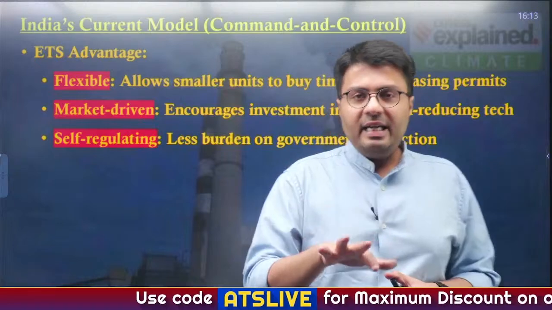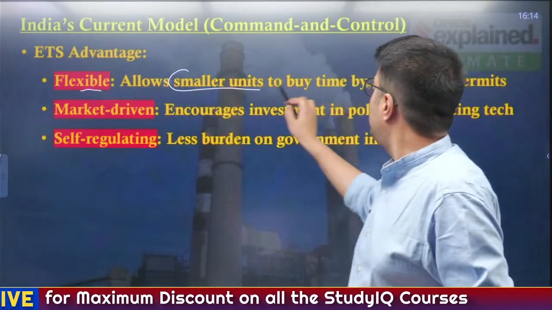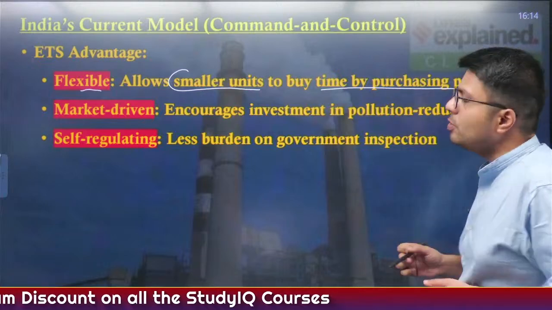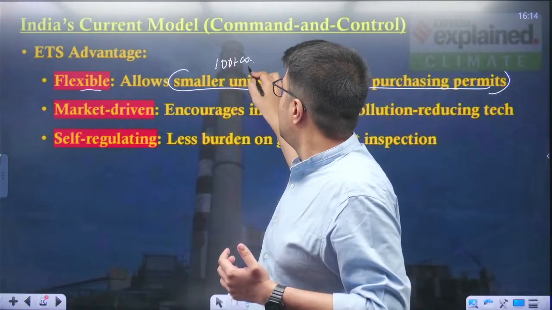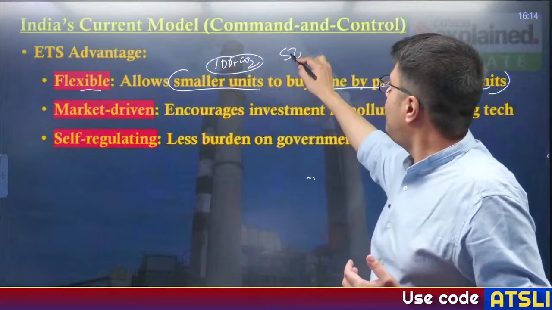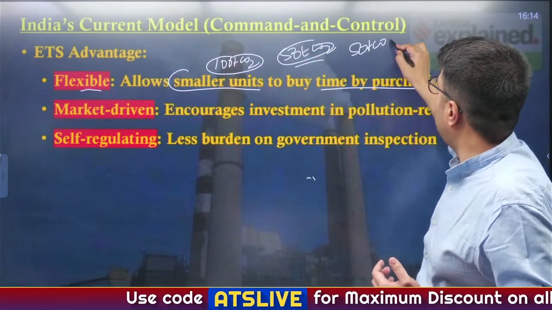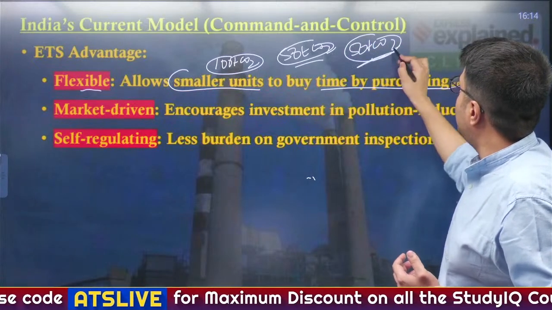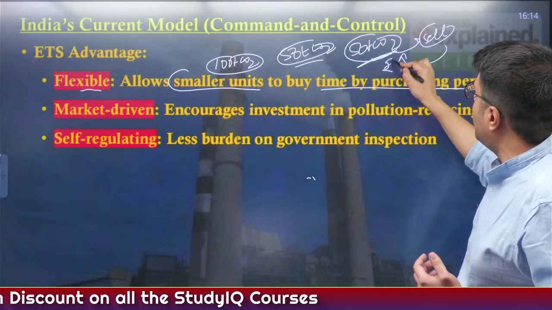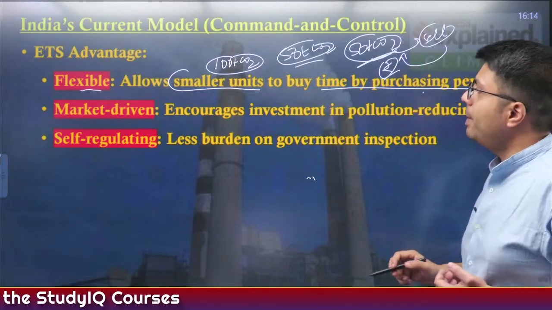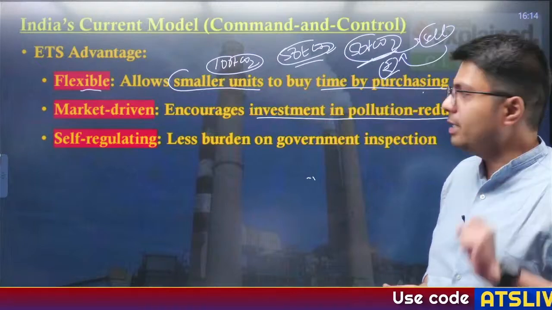Now, this ETS has many advantages. First of all, it is flexible. It allows smaller units to buy time to purchase permits. Suppose there is a smaller factory and I have imposed a 100 tons of CO2 limit on them, but they are emitting only 50 tons of CO2. For the remaining 50 tons of CO2 credits which they have residual, they can sell them to other companies, and these companies will provide them with money which they can use to implement better machinery and pollution reducing technology.